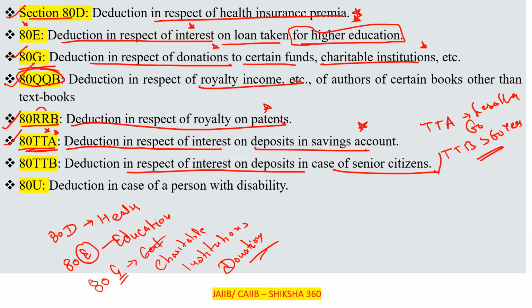Last one, 80U. It is basically deduction in case of a person with a disability, clear.